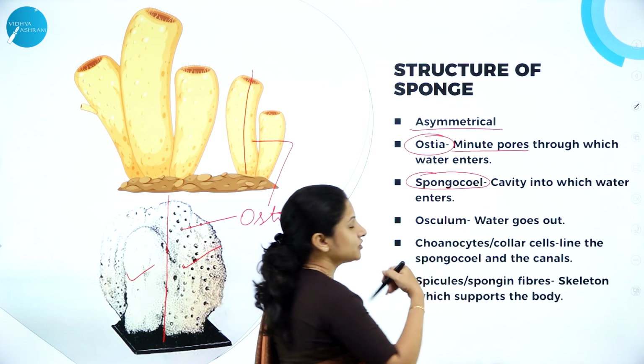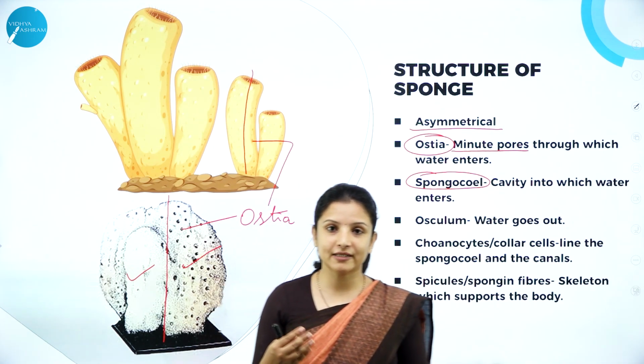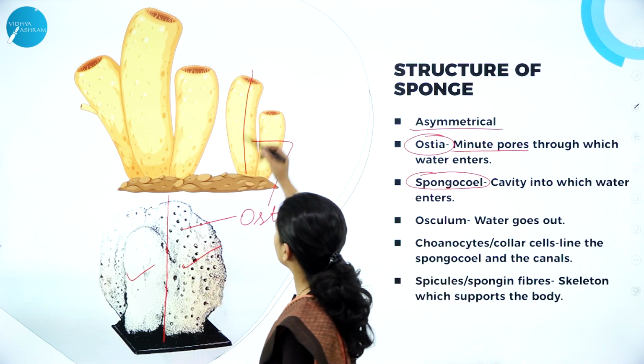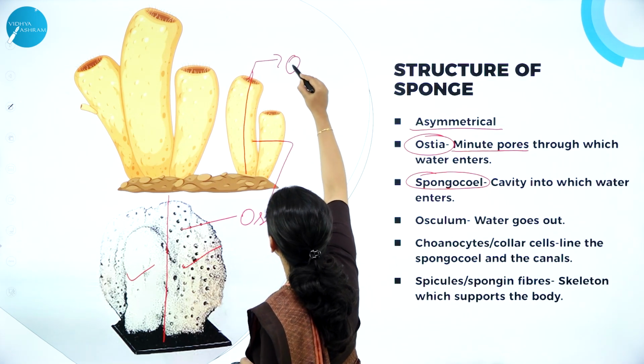And then it comes out of the sponges. The excess of water that is there has to come out, right? It comes out of the sponges through an opening called osculum.